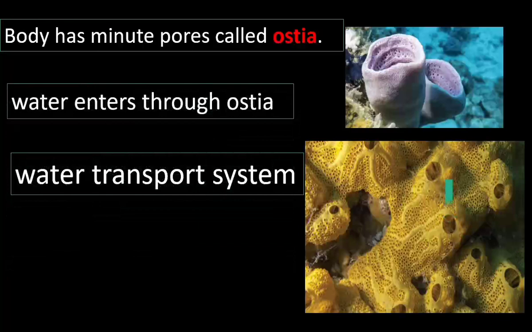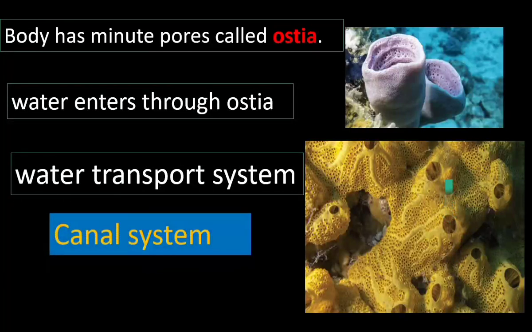The transport system through which the water flows is called the canal system. Canal system is found in sponges. Through the ostia, water moves inside the body and flows.